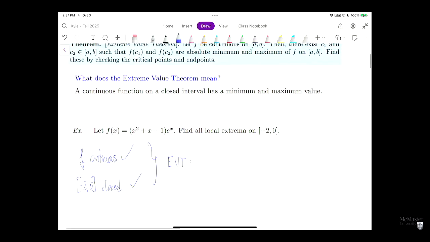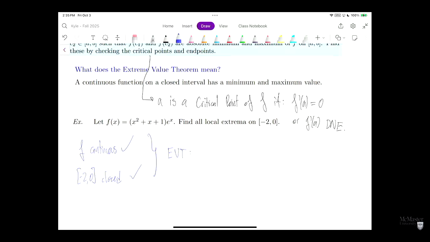Actually, let's just remind ourselves. What is a critical point? We say a is a critical point of the function f if f'(a) is equal to 0, or if f'(a) is undefined. Very good. Okay, we're more awake than the previous section this time. This is good. So a is a critical point of the function f if f'(a) is equal to 0, or f'(a) does not exist, because f'(a) is a limit.